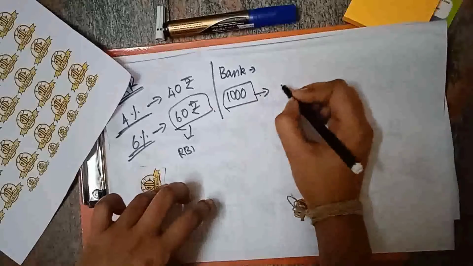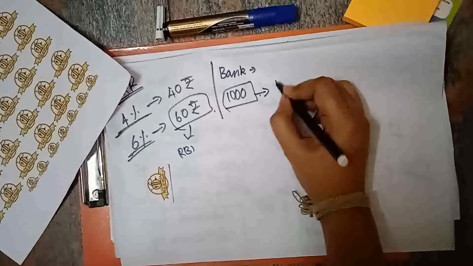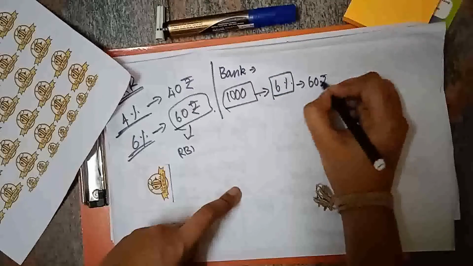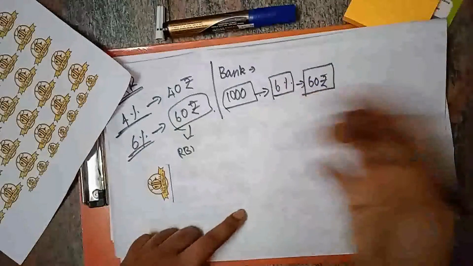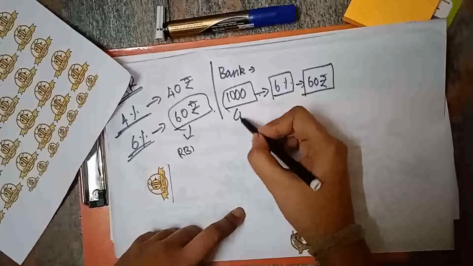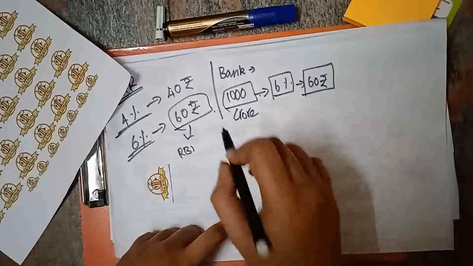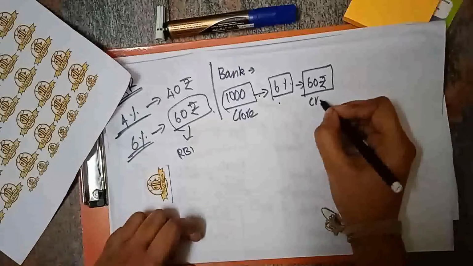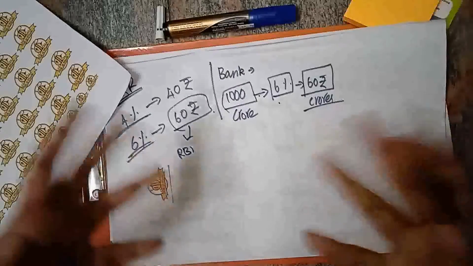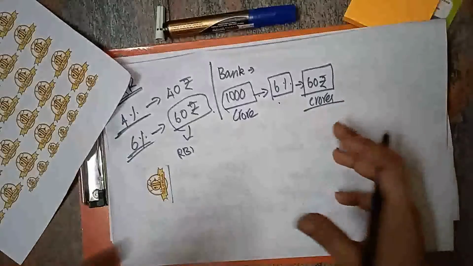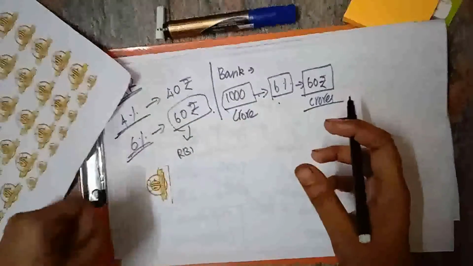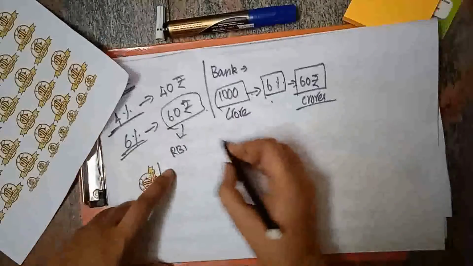If RBI announces 6%, then we take 60 rupees out. But if there is 1000 crore in the bank, and it is announced as 6%, then it is 60 crores. So it is a large sum, right? Because of this, RBI can suck money out of the market by increasing the cash reserve ratio.